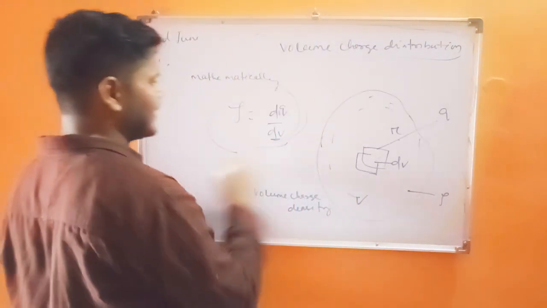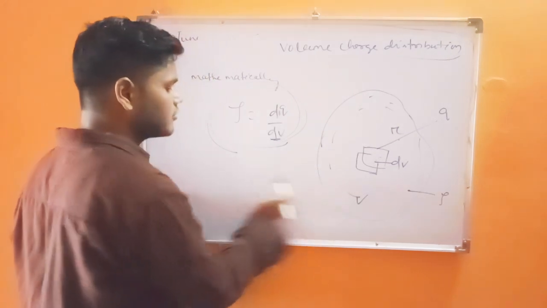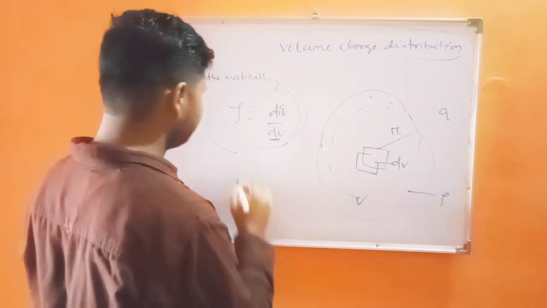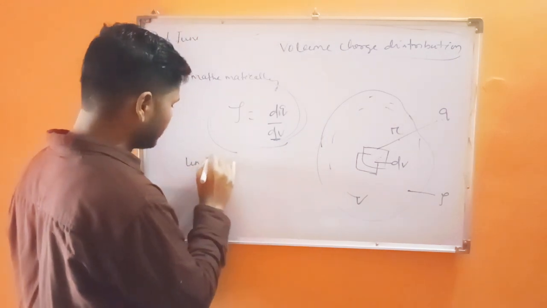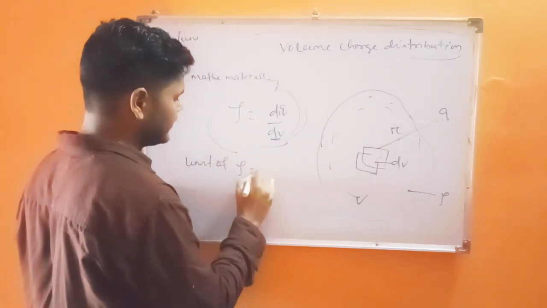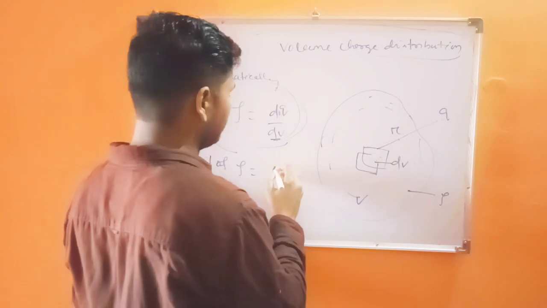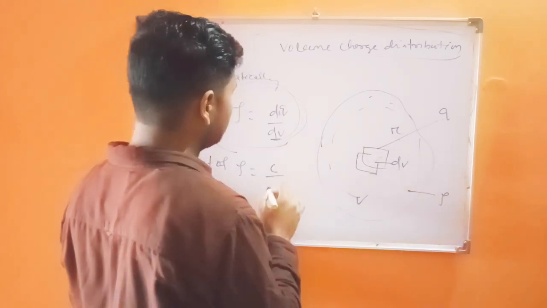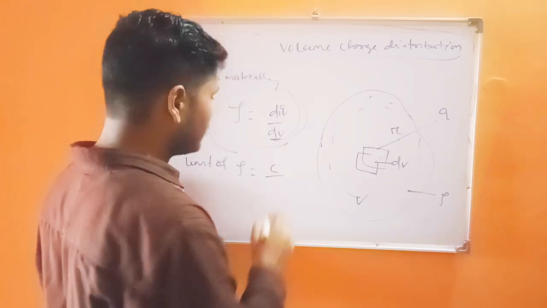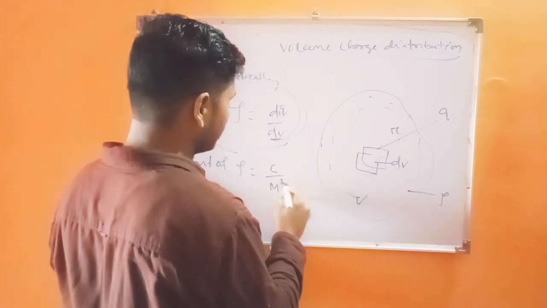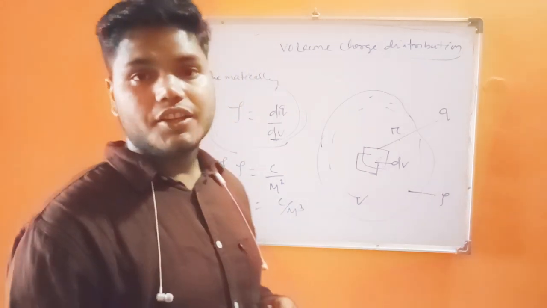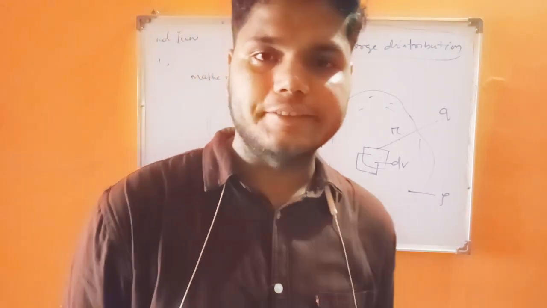This is called the volume charge density. If we want to find the unit of volume charge density, rho, it is dq, the charge in coulomb, per volume, which has the unit meter cube. That means coulomb per meter cube. This is the unit of volume charge density.